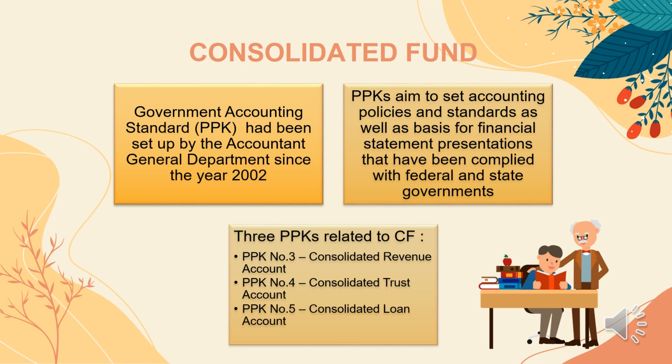There are three PPKs related to consolidated fund, which are PPK No. 3 Consolidated Revenue Account, PPK No. 4 Consolidated Trust Account, and the last one, PPK No. 5 Consolidated Loan Account.